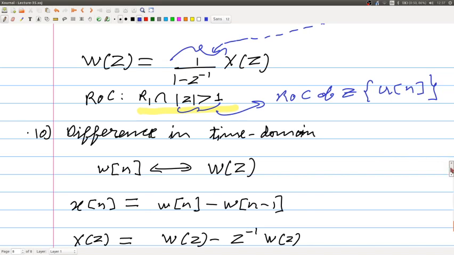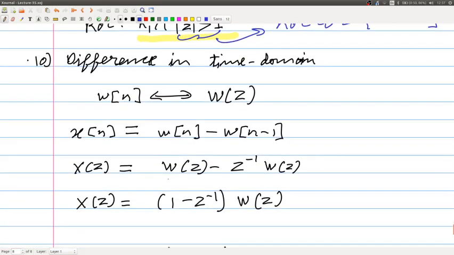Now, if you apply the Z transform property of linearity, you can simply write X of z as W of z minus z inverse W of z. The z inverse you get from the time shift property. You can see that W of z is 1 by 1 minus z inverse times X of z.